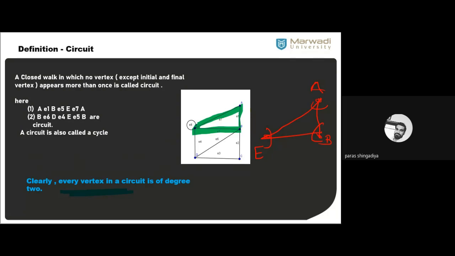Okay, in the second one here you consider this below triangle. Okay, this one has B here, that is E here, and that is D here. So E, B, D, that is also one closed walk, where no vertex is repeated. So what is the degree of each vertex in this one? That is always 2. Clear? So these are the 3 basic definitions to develop the 2 well-known graphs, Euler and Hamiltonian. Okay. So is there any confusion in any of the definitions to anyone? Have all of you understood all the 3 definitions?